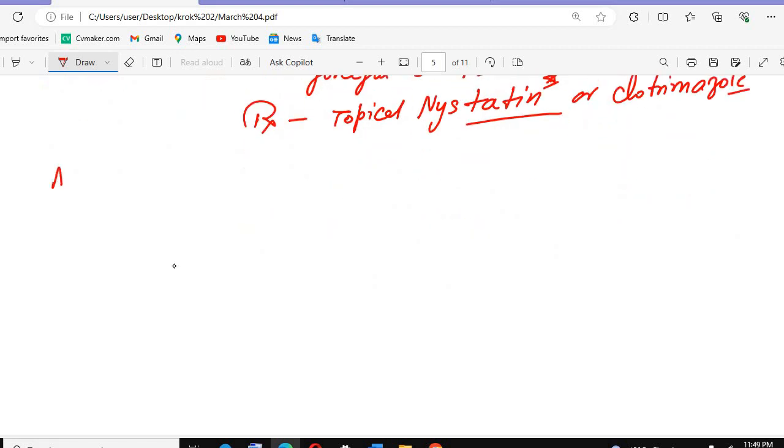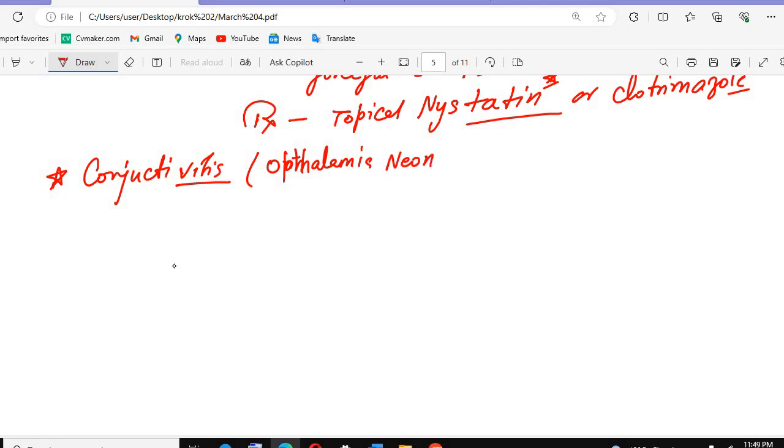There is one more infection that we see in neonates, that is conjunctivitis. We call this condition ophthalmia neonatorum. Is it congenital or acquired? It is an acquired condition, acquired during delivery of the baby.